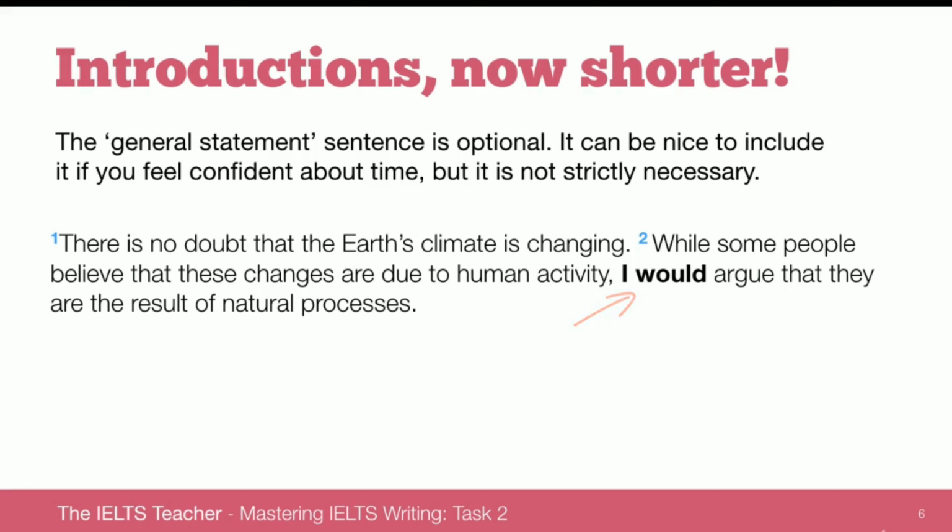We've kept the opinion, we've kept both arguments, we've just removed the plan, which is not strictly necessary for task achievement, and we've reduced the word count in effect to 33 words, giving us a lot more time to focus on the body, the conclusion, and checking our work.